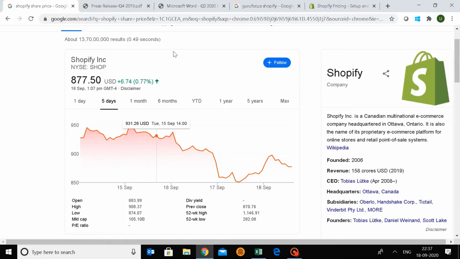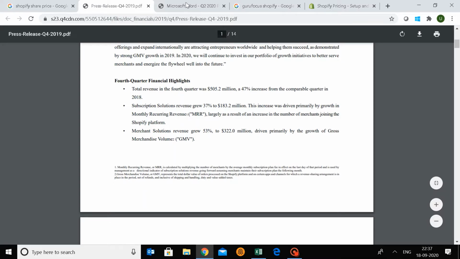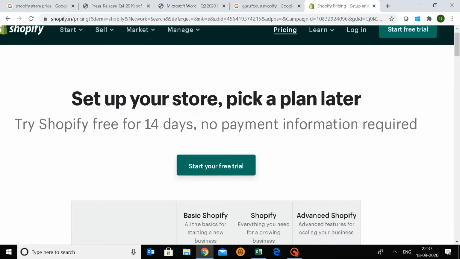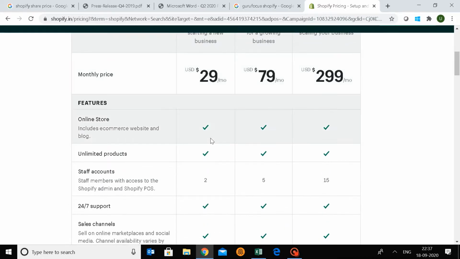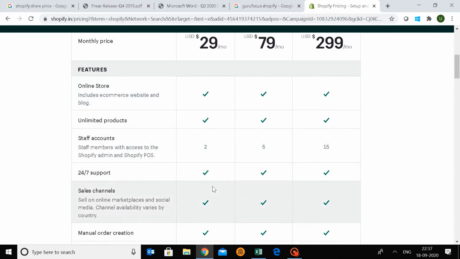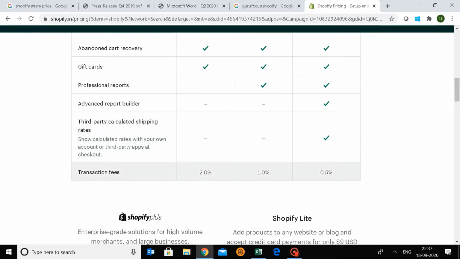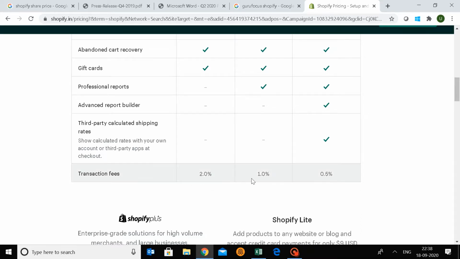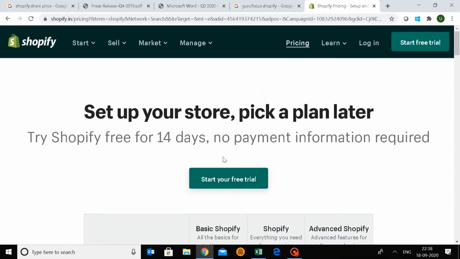Now, why do we need to understand what's happening here? First of all, we need to know what the company does. For that, let's go to Shopify's pricing page. You can see they charge monthly fees to their users, and that is basically a recurring revenue. So whichever user is making good money from Shopify will not hesitate to pay it, and they're going to be happy paying. So Shopify has a very good business model whereby people make money and Shopify earns too. They also charge transaction fees, and that is one more source of income for whatever transactions take place and are carried out through Shopify.